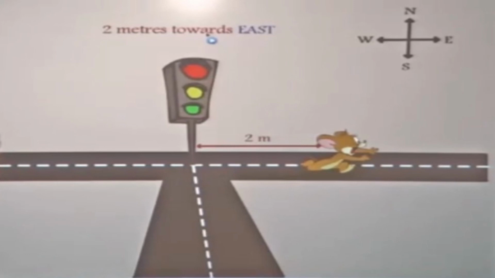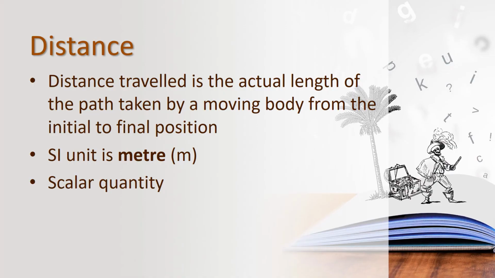Okay children, so what is meant by vector quantity? The physical quantities that have both magnitude and direction are called vector quantities. Children, did you all understand? Let us continue with the next topic.